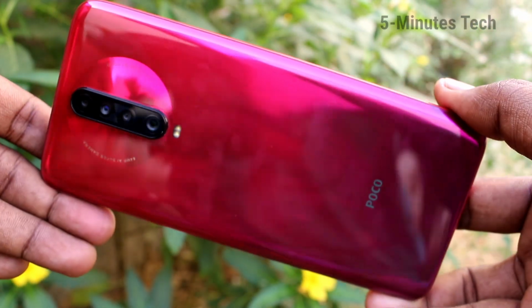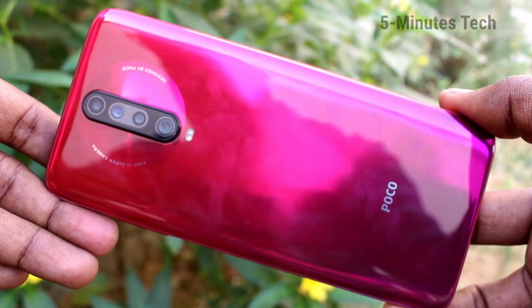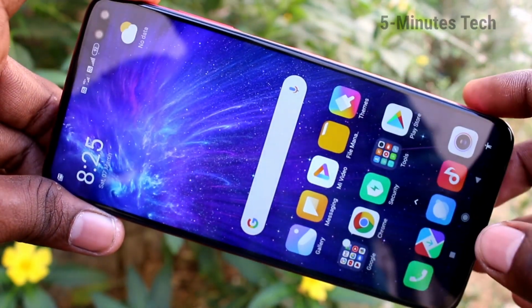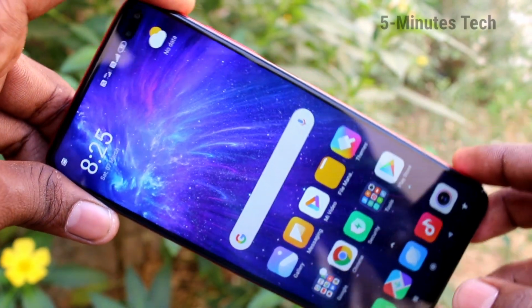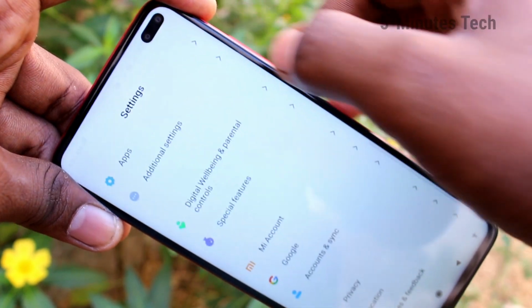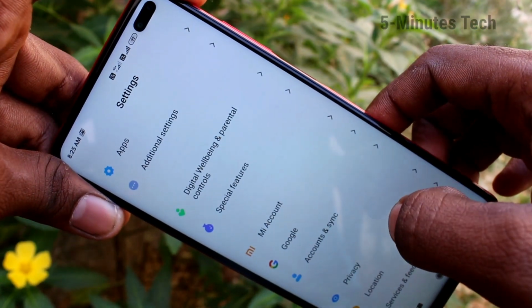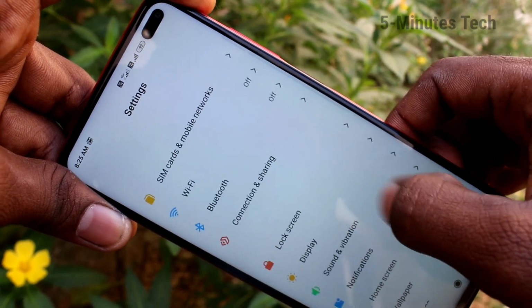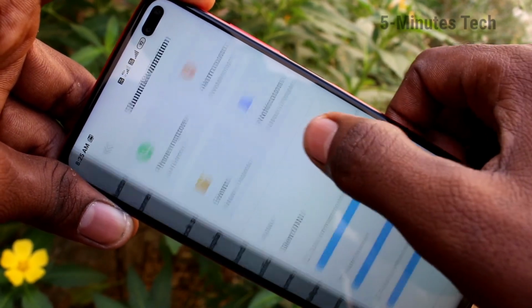This is Poco X2 smartphone. In this video, you will learn how you can set ringtone in your phone Poco X2. First of all, go to the settings in your phone. Click here for settings. Now click on sound and vibration.